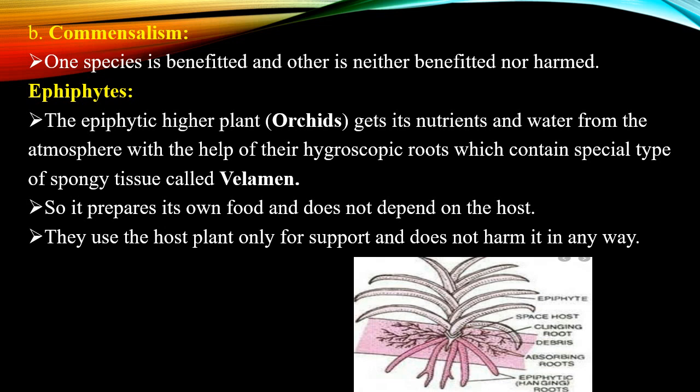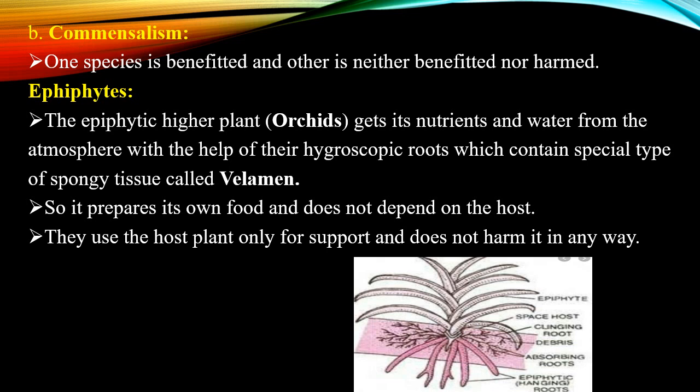Many orchids, ferns, lichens, hanging mosses, peperomia, money plant and Usnea are examples of epiphytes. The Spanish moss, which grows on the bark of oak and pine trees, is also one example.